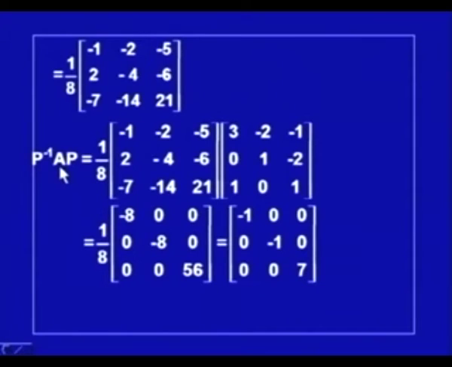So, we have started with a matrix A, we have obtained the matrix P, then the next step we have obtained P inverse, and when we multiply these, we find this diagonal matrix. Mind here that -1, -1 are the repeated roots of the given matrix, and 7 is the another eigenvalue of the matrix. So, this diagonal matrix constitutes the eigenvalues of the given matrix A. So, in this example, although we have repeated roots, still the matrix P can be obtained, it is invertible, and the matrix A can be diagonalized.